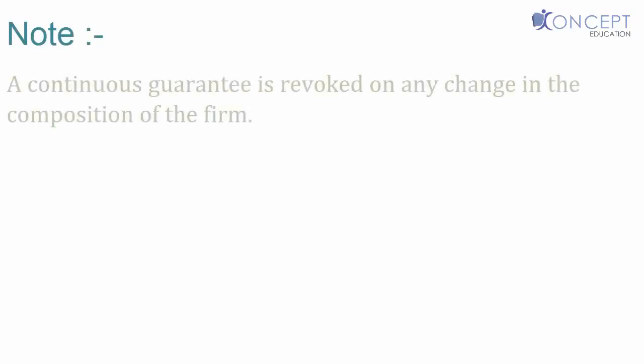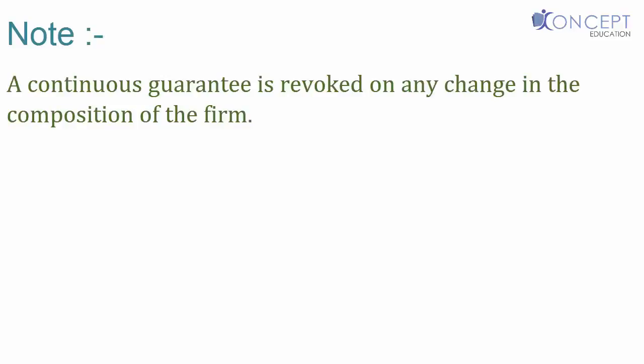Also to note one last important thing is that a continuous guarantee is revoked, meaning cancelled, on any change in the composition of the firm. So if there is an introduction of a new partner, or retirement of a partner, or expulsion, or death, or change in the partnership constitution in any kind of manner, any continuous guarantee would be revoked.